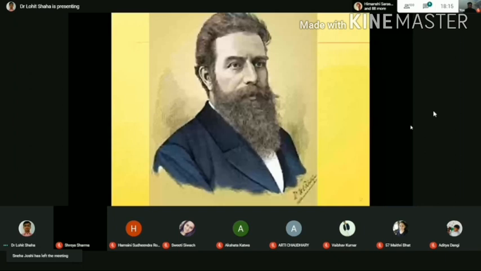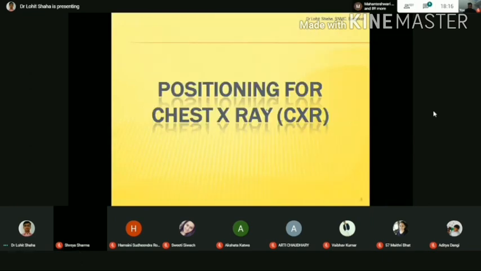For any X-ray you take, there is some basic thing you should know about what position you have to use. When a patient goes to the doctor, they usually write chest X-ray in brackets, they write PA view. They usually write CXR, which is nothing but chest X-ray. Okay, PA view. So here, what is the positioning? This is the position commonly used to take a chest X-ray.